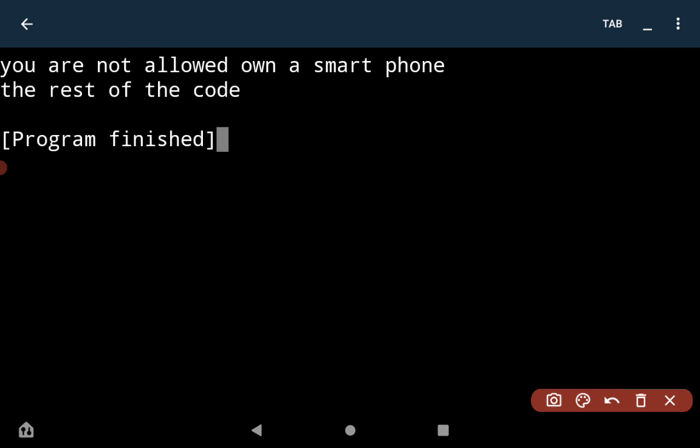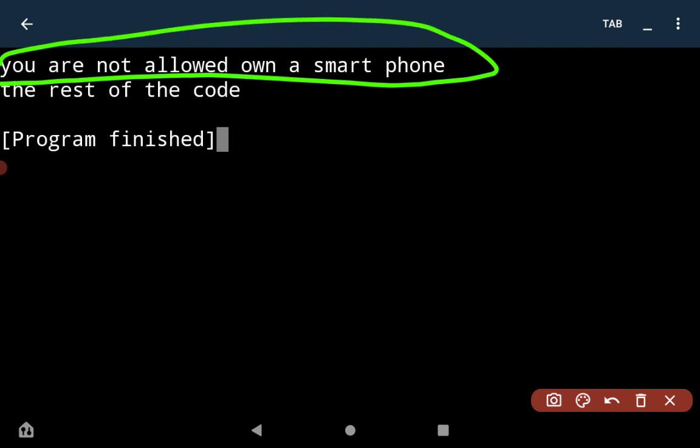Based on your age, the program will decide whether you can own a smartphone or not. Here it said you are not allowed to own a smartphone because that's what we put in the else, since both conditions are not true. And then it prints this one, which is the last one, the rest of the code.